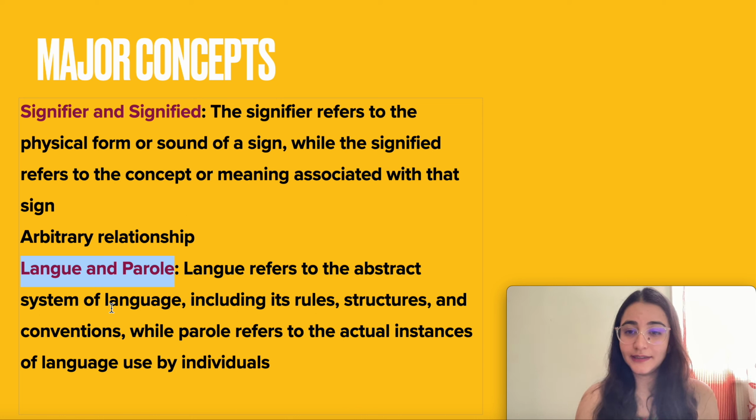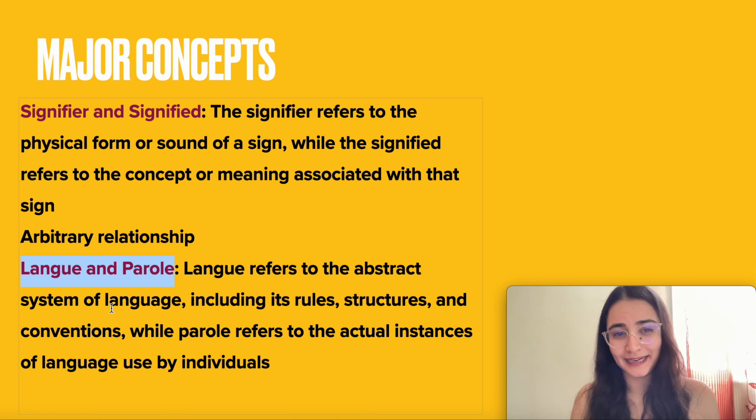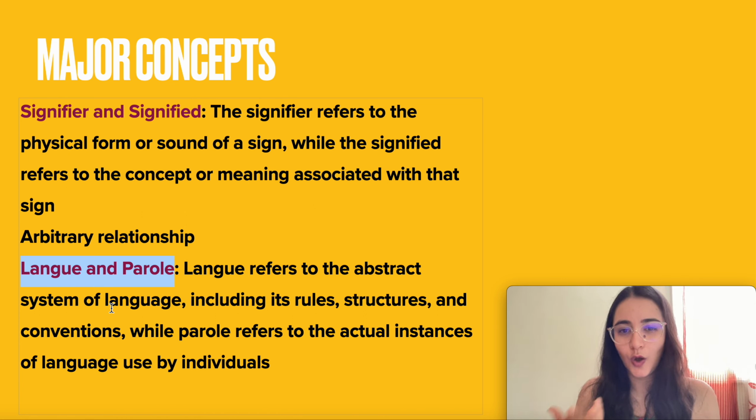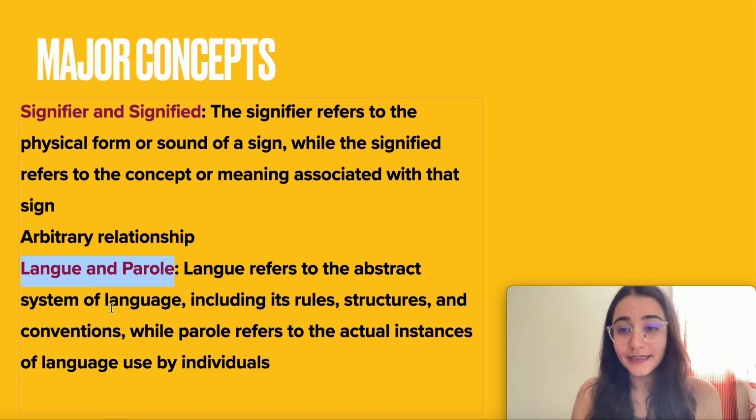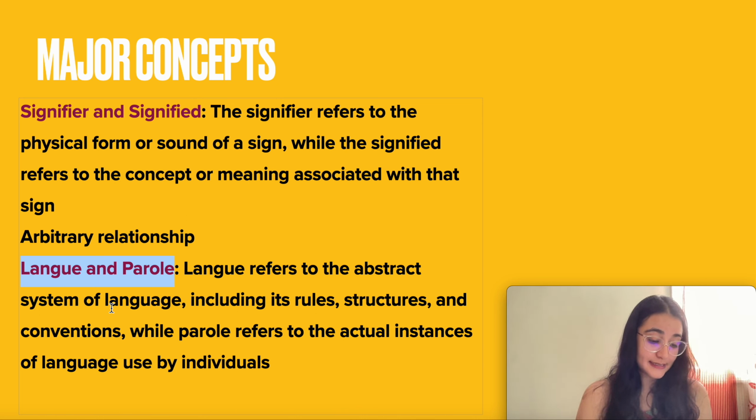Parole होता है the actual speech that we use in our daily life. What I'm saying, that's parole. I might not always be grammatically right, but I have the system in the back of my mind. That's langue. So langue is the abstract system of language, the rules, the structures, the conventions, while parole refers to the actual instances of language that is used by the individuals. So this was the first significant move, and how he divided language into two component parts.